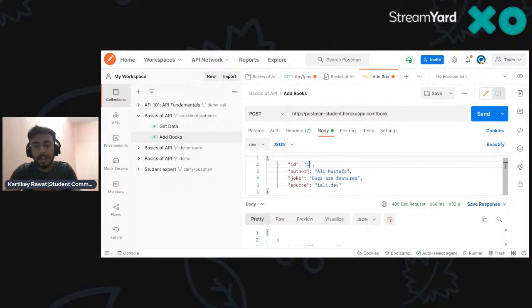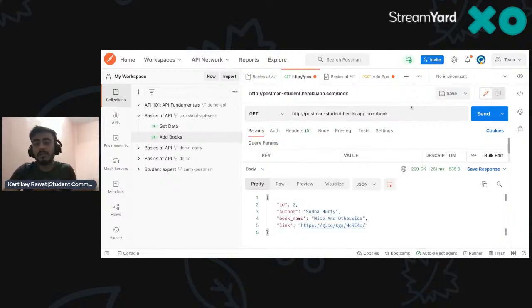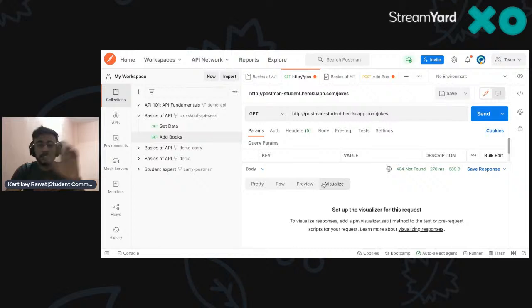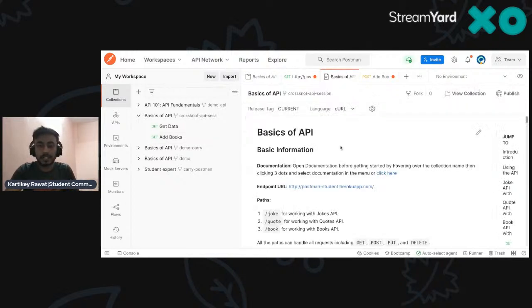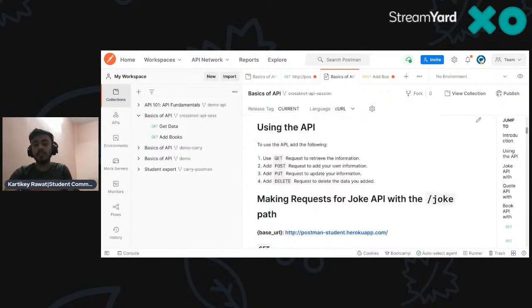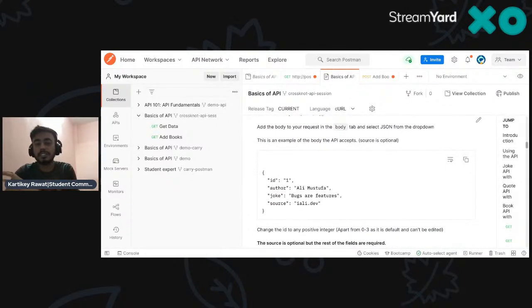For the ID, if I want to add one, suppose I make it 123, and let's make the name Kartikey, or you can say my popular name is Carrie Gulru. Just to make this basic and clear, right now we are just getting you to understand this thing. The whole documentation is focused more on the books one and the joke one, but you can play around with anything. Right now we are focusing on the joke one.